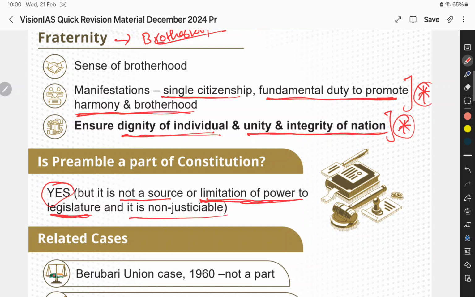It is non-justiciable. It means if anything in your preamble is violated, you cannot go to court for its violation. But if something happens to your fundamental right, you can directly go to the High Court or Supreme Court. It is enforceable, it is justiciable. But the preamble is not like that, it is a non-justiciable part.